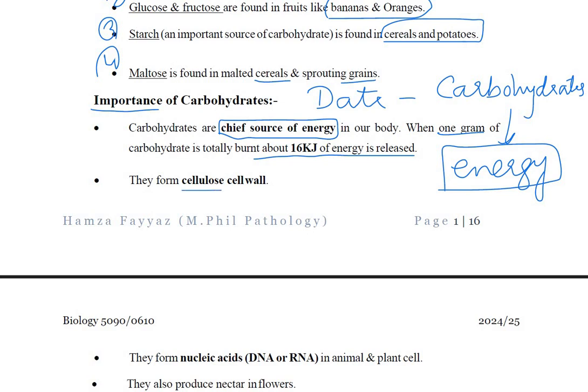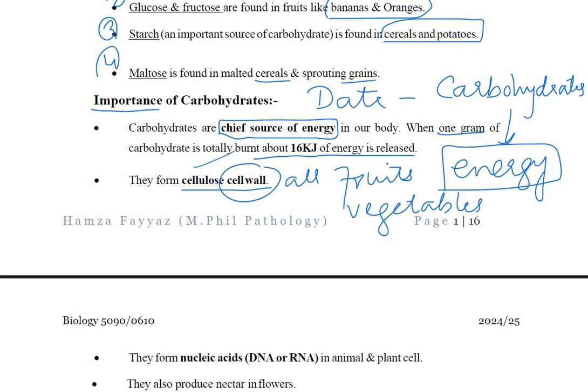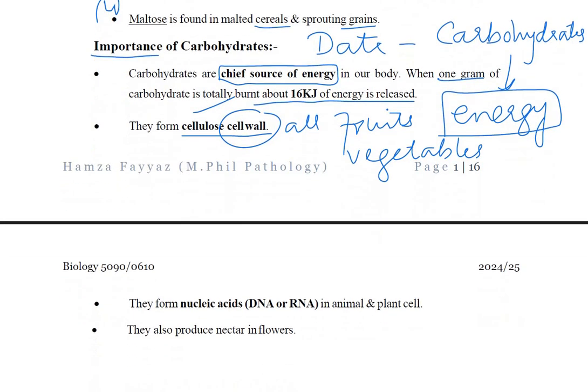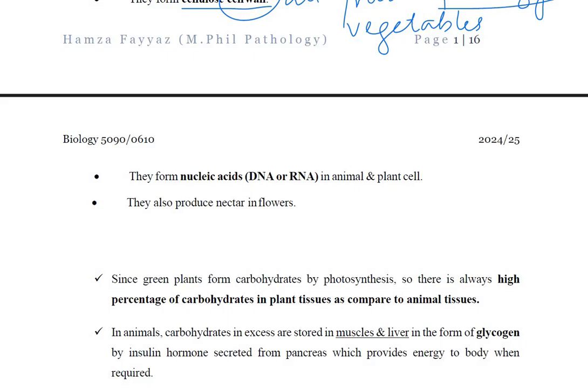Secondly, carbohydrates form the cell wall of plants. All fruits and vegetables that we consume have cell walls, and their cell wall is made up of carbohydrate. Similarly, all fruits and vegetables are made up of plant cells, and the cells contain nucleic acids, DNA and RNA. Similarly, these nucleic acids also involve carbohydrates.